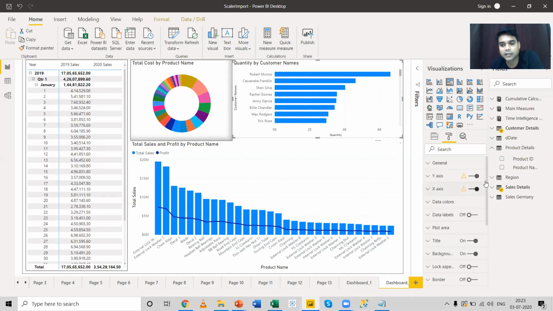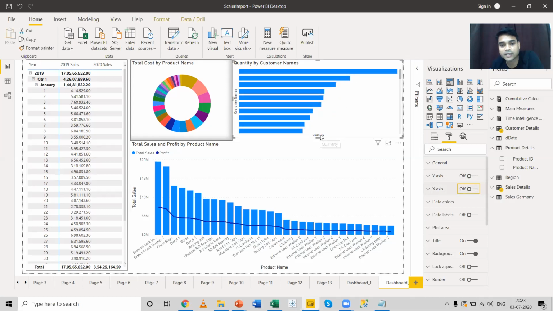In that case, I can enable and disable the x-axis and the y-axis. So I have only the quantity in the y-axis and the customer name. The end user can just hover the mouse and know, okay, this is the highest quantity that is supplied to Robert.